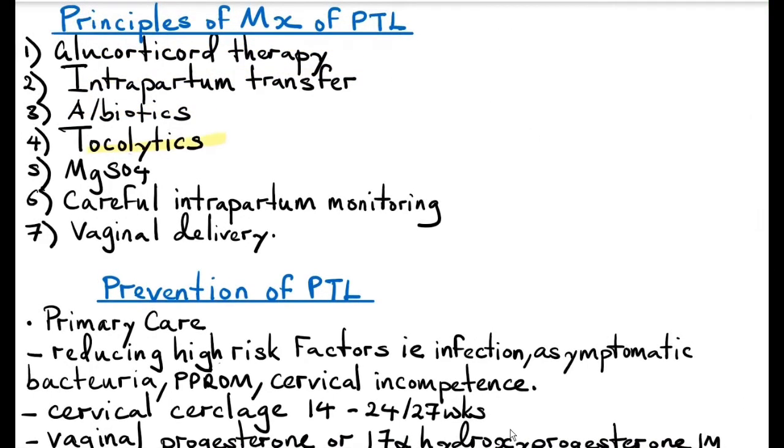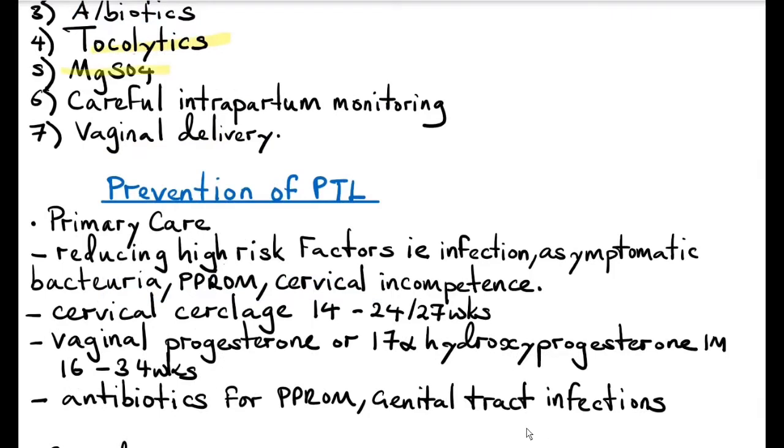Tocolytics are given to the mother to delay preterm labor, to give a chance for steroids to work, and also for in utero transfer to a facility where there's a neonatal intensive care unit. You can also give magnesium sulfate. Magnesium sulfate is said to have neuroprotective effects in the sense that it reduces the risk of cerebral palsy and reduces the risk of intraventricular hemorrhage.